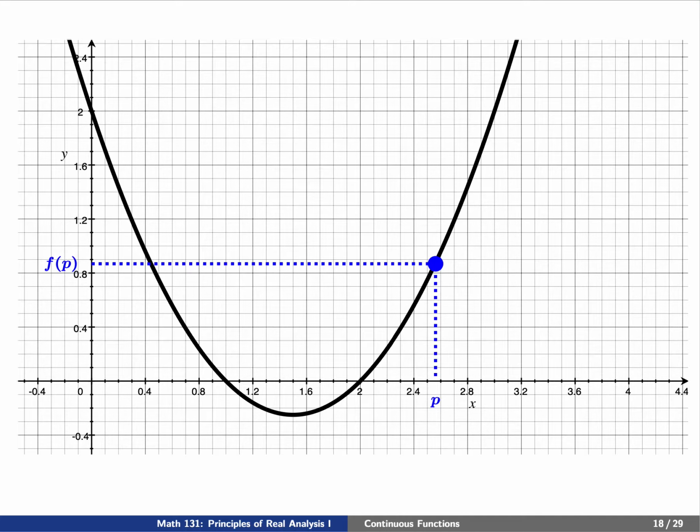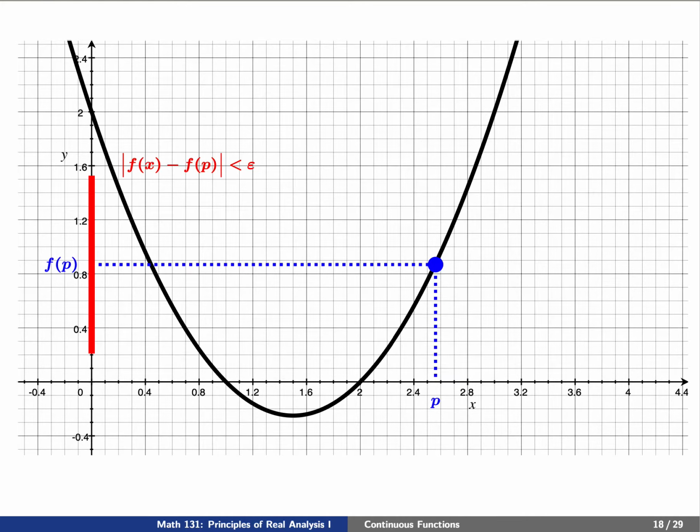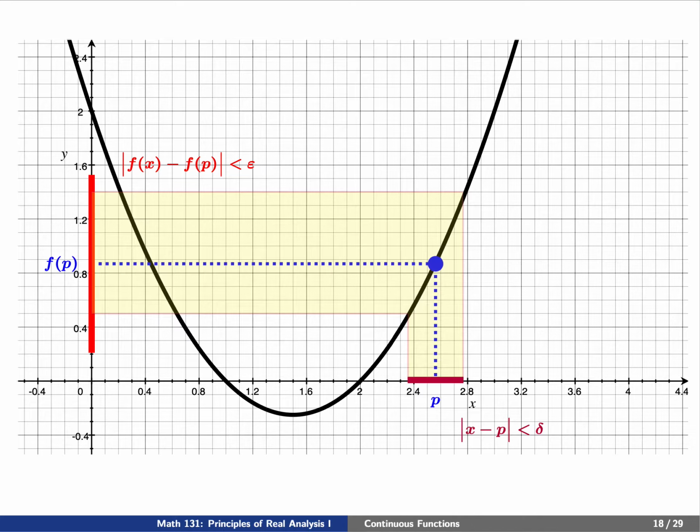Now, say that epsilon is given, and let's consider the following interval, which is in absolute value f of x minus f of P less than epsilon. What we'd like to know is whether we can choose an interval in terms of delta small enough so that the entire region f of x minus f of P is completely contained inside of the interval in terms of epsilon.